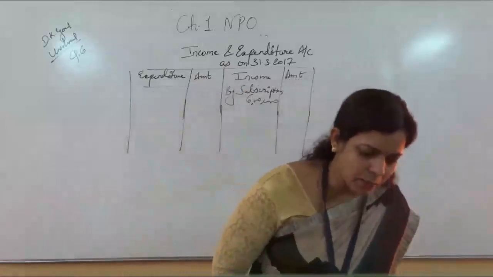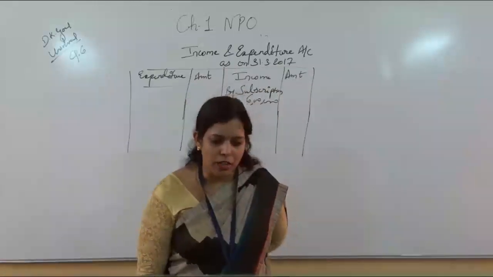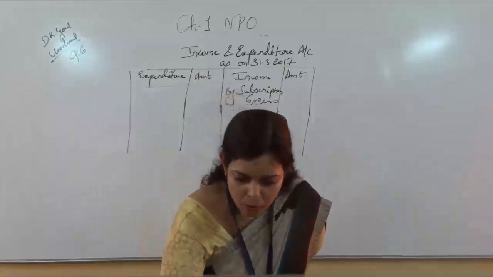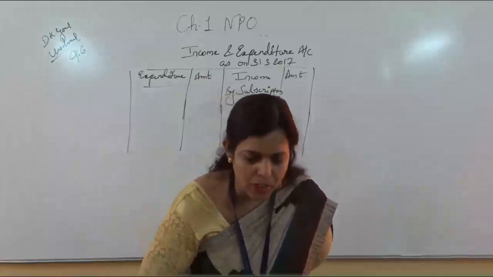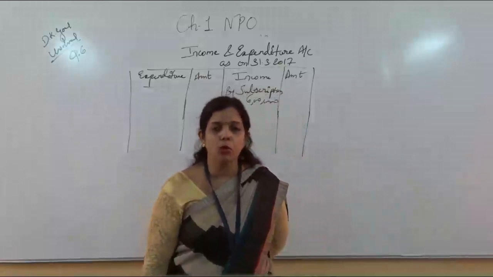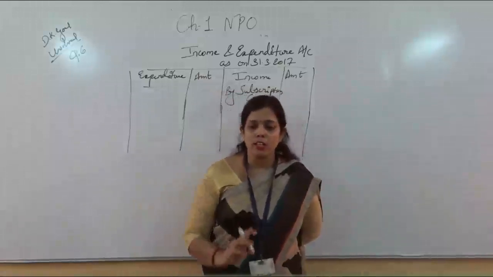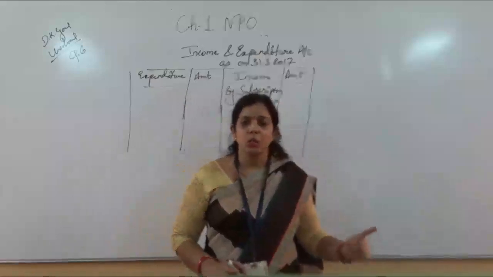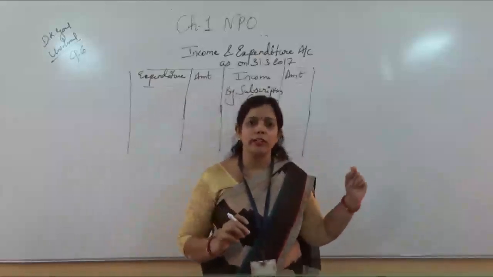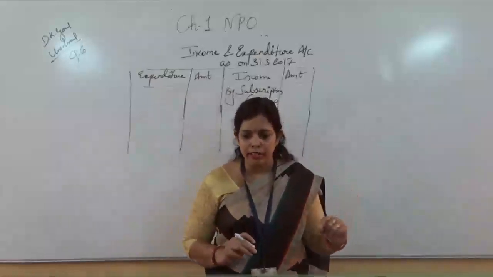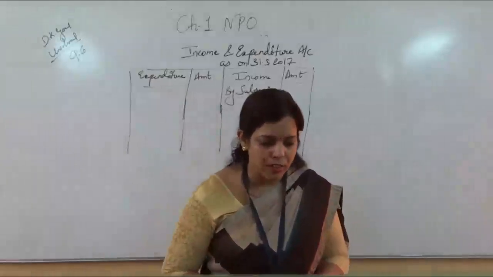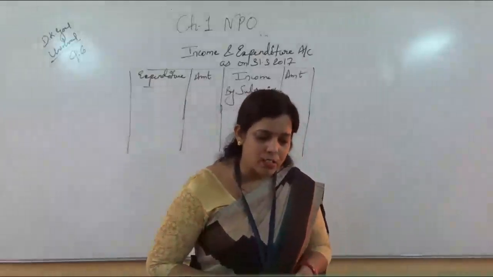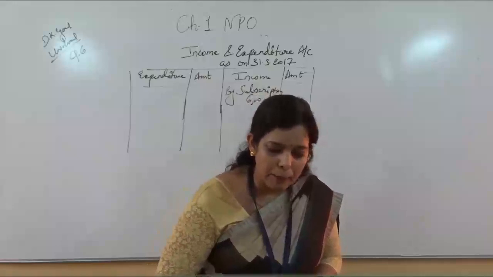First item is subscription outstanding on 1/4/2016. This session is 31st March 2017. So anything which is outstanding on 1st April 2016 means it is outstanding in the beginning.